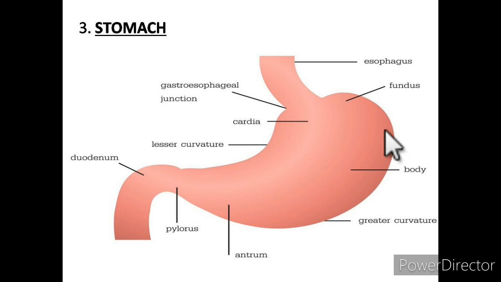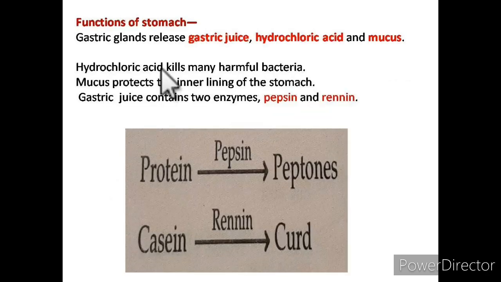Now, the function of the stomach: the stomach releases gastric juice with the help of gastric glands, containing hydrochloric acid and mucus. Hydrochloric acid, or HCl, is used to kill many harmful germs or bacteria. Mucus protects the inner lining of the stomach, and gastric juice contains two enzymes. The names of the enzymes are pepsin and renin.